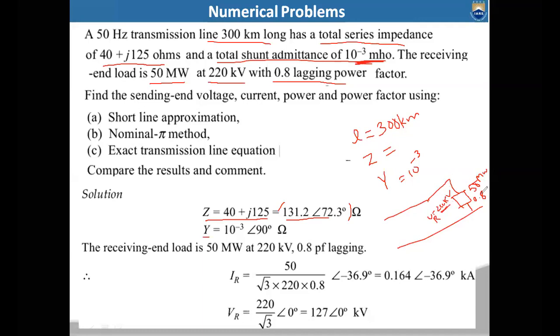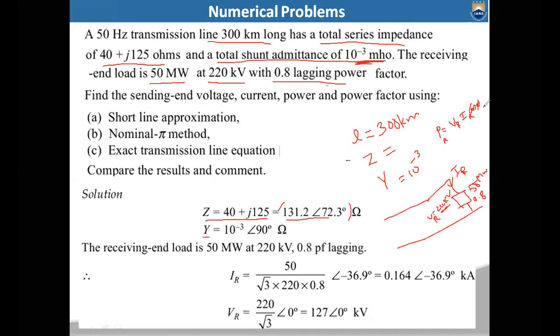Now from this data, you can calculate the current flowing through the load, which we call the receiving end current. As you know, the power at the receiving end is equal to VR into IR cos phi r. This is the case for single phase transmission.